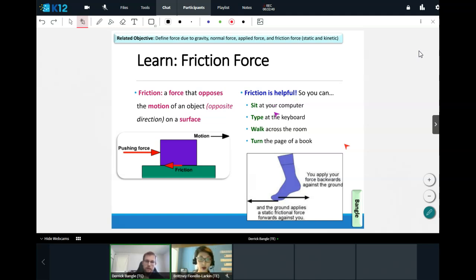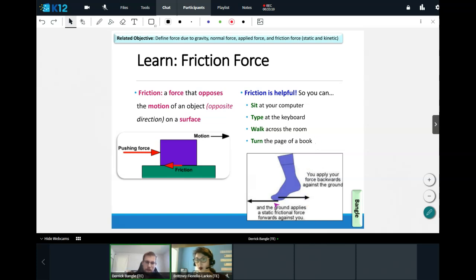Why is friction helpful? Well, friction is basically allowing us to do whatever we're doing right now in class. We're sitting at our computer, we're typing on our keyboard. If we walk across the room or we turn the page of a book, everything that we can grip or slide against something with, friction helps us to not just slide all over the place, and it helps us get some grip on reality in our own world.